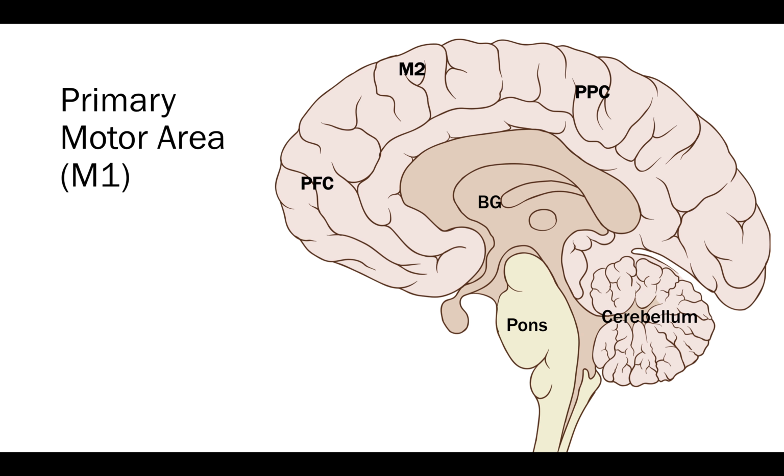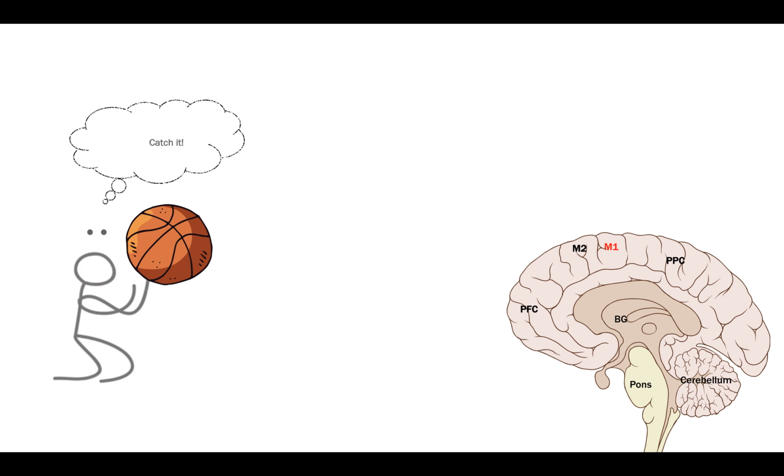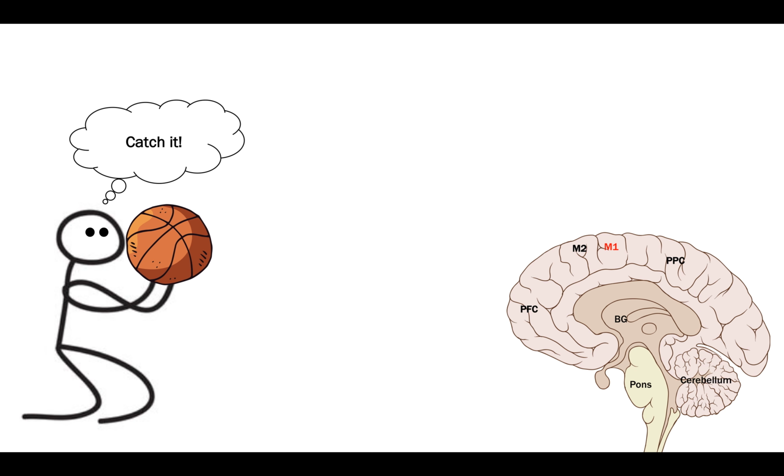It is sent by the primary motor area to the spinal cord via the corticospinal and corticobulbar tracts. From here, motor behavior is translated to activate muscle effectors. So this translates to activating all the muscle effectors in order to catch this ball.